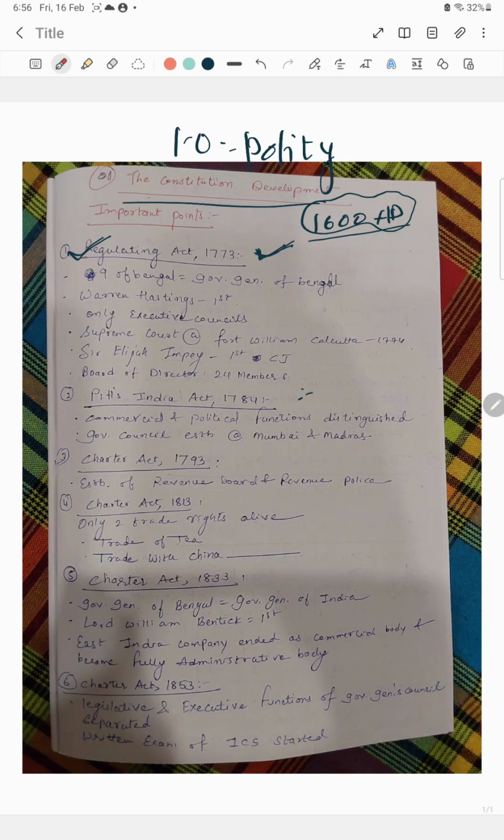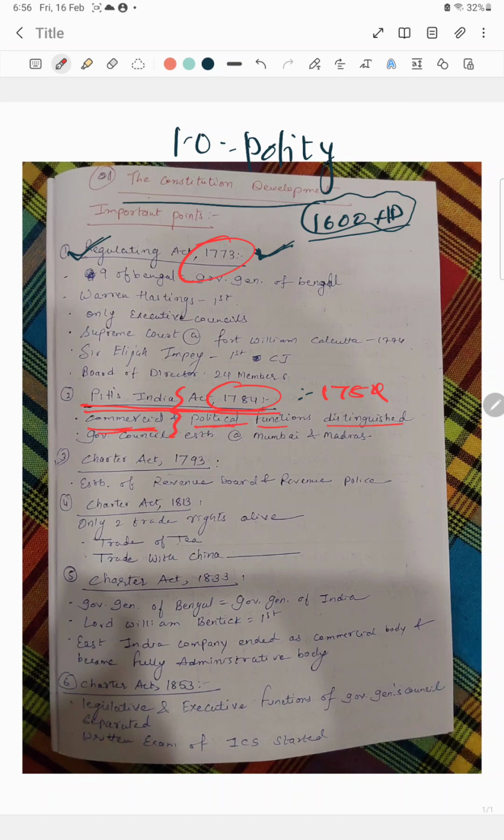1773. Then there were some downfalls, some lagging points in this Regulating Act 1773. So they decided to come up with Pitt's India Act to make some reforms to the earlier law, and it was Pitt's India Act 1784. Here commercial and political functions were distinguished, meaning there was a separation between these two.